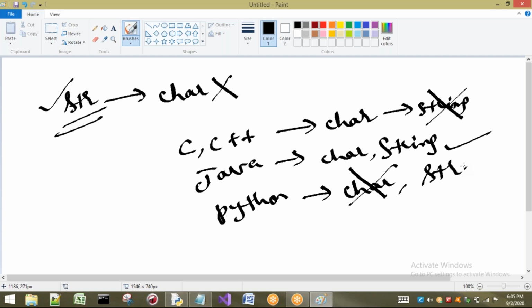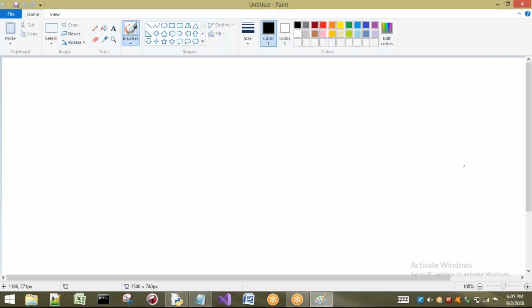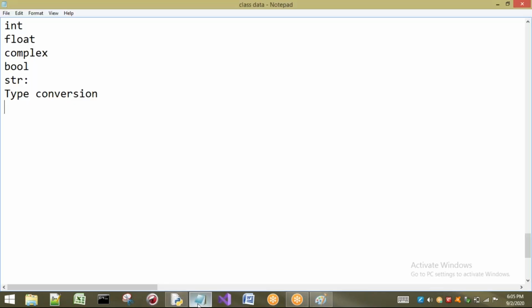Right, now let us see how to represent a string. A string can be represented in 3 ways. First, we can insert our string in between single quotes, or we can also use double quotes. I will show you the examples, no problem. Otherwise, we can also use 3 single quotes, or 3 double quotes.